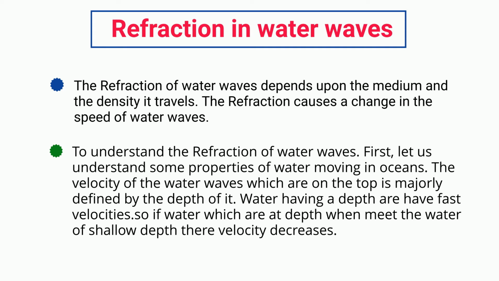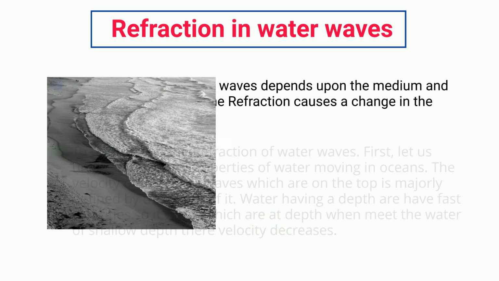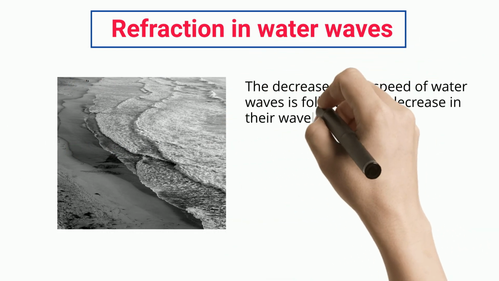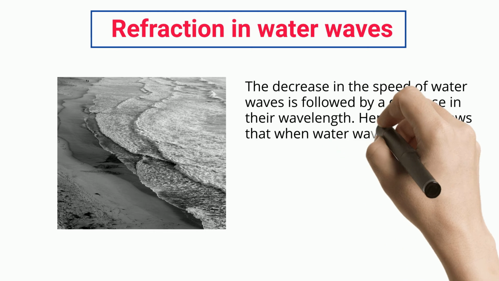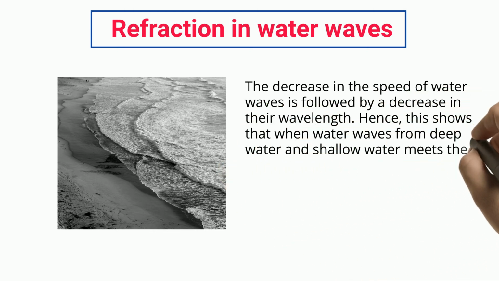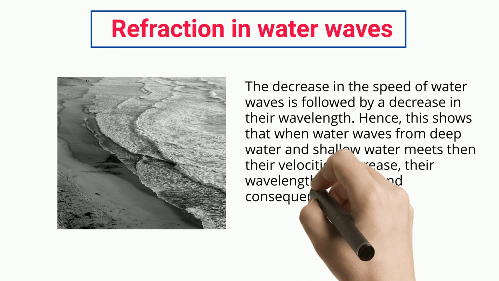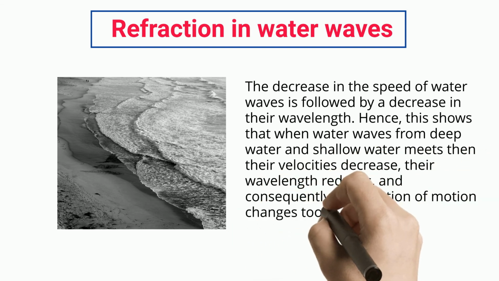So if waves in deep water meet water of shallow depth, their velocity decreases. The decrease in the speed of water waves is followed by a decrease in their wavelength. Hence, this shows that when water waves from deep water and shallow water meet, their velocities decrease, their wavelength reduces, and consequently, their direction of motion changes too.